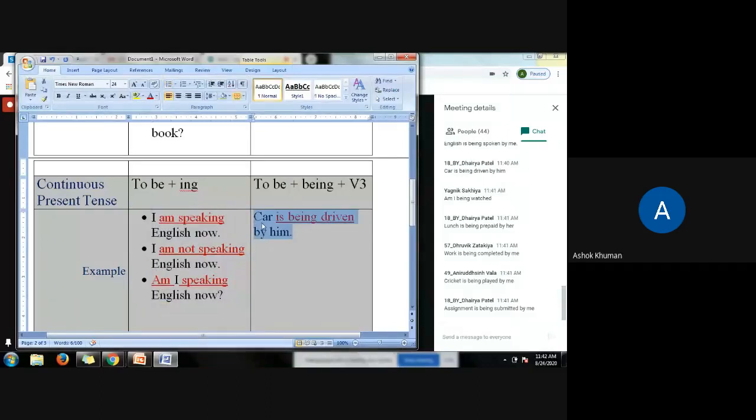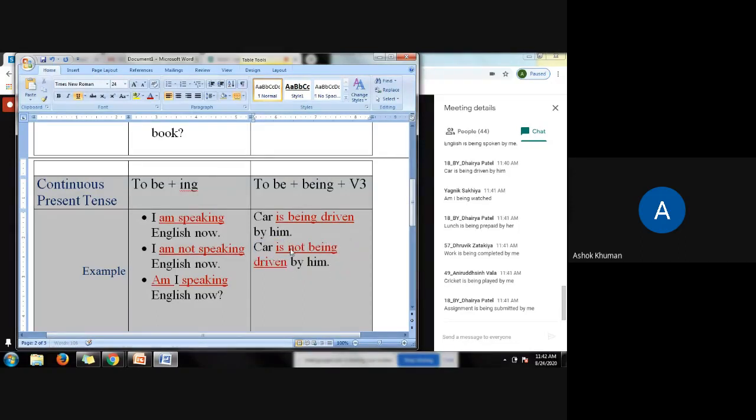In the same way, this sentence also can be converted into negative and interrogative. Now look at here: is, being, and driven. These are the three words. Is is the primary auxiliary, being is also a primary auxiliary, and driven is the main verb. So this particular form of verb, continuous present tense passive form, is made up of three different words: is, being, and driven. We have to put not immediately after the first auxiliary, that is. So not will come here.